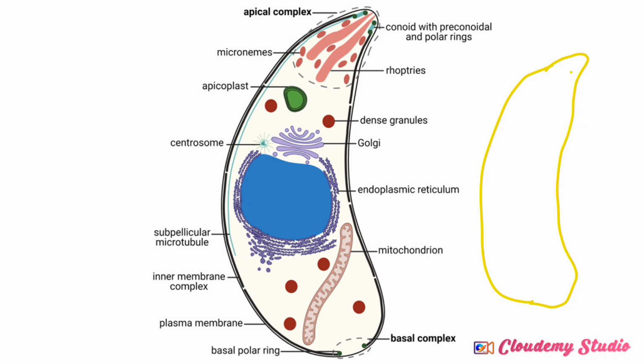The thing that I want you to notice in this particular trophozoite structure is the presence of the apical complex. Hence, they are apicomplexan, because they possess an apical complex. These are other structures that they possess apart from the apical complex: the micronemes, apicoplast, centrosome, Golgi body, dense granules, endoplasmic reticulum, mitochondrion, and basal complex, and other stuff like that.